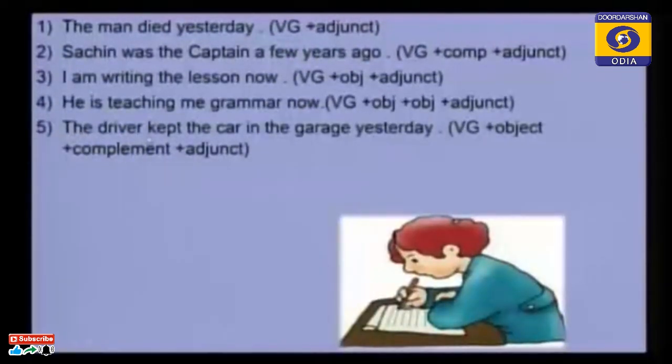The last example is, the driver kept the car in the garage yesterday. "The driver" is the subject, in the subject part. And all the other words are in the predicate part. "Kept" is the verb and it is a transitive verb. Why do you think this is a transitive verb? You ask what was kept. What did the driver keep? The car. The car is the direct object, the only object in the sentence.